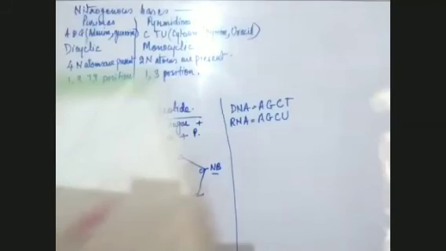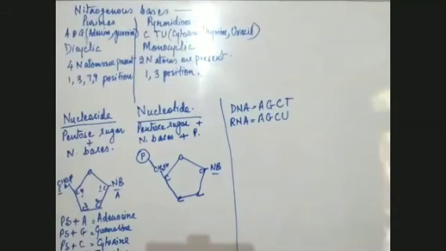The positions of nitrogen in the purine are first, third, seventh, and ninth. Here it is just first and third position. Okay, so this is what I wanted to show you, that it appears like this. And now I would tell you, this is uridine. This is uridine.